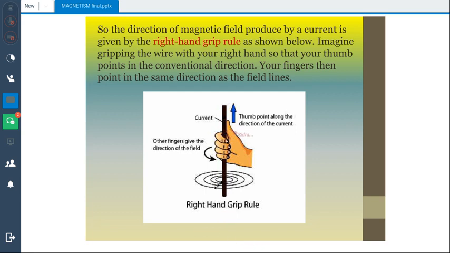Your fingers will curl in the direction of the magnetic field. From this right hand grip rule, you can easily find the direction of current and the direction of magnetic field as well.